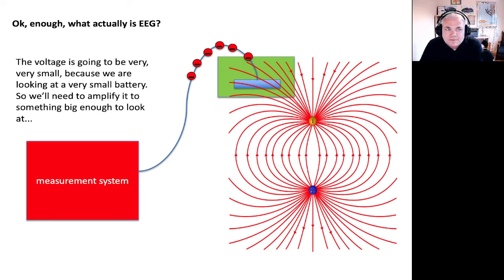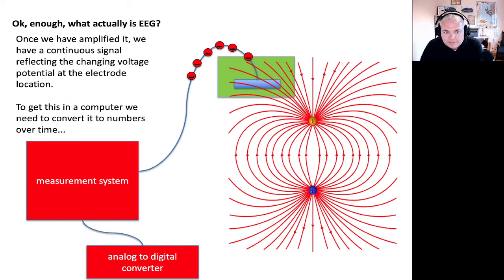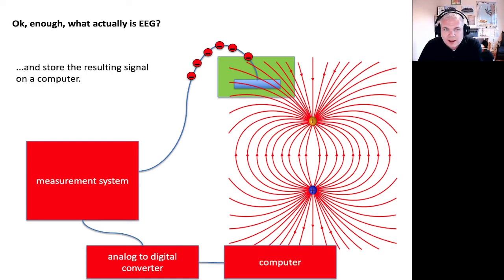The voltage is going to be very, very small because we're looking at a tiny little battery, so we'll need to amplify it up to be something big enough to look at. And then we're going to have to convert it from this analog voltage signal. We convert it to numbers. We use an analog to digital converter, which just purely puts that into a sampled frequency. So now we're sampling this analog signal at certain durations, converting it to a digital signal, and that digital signal we can store in a computer.